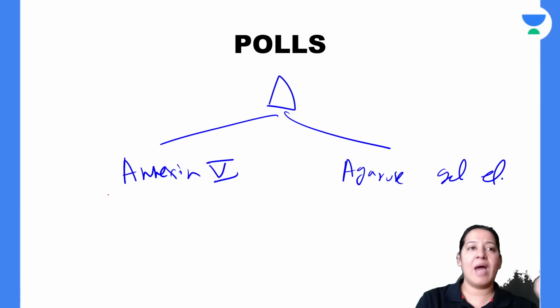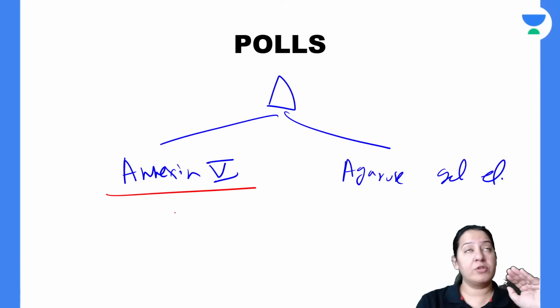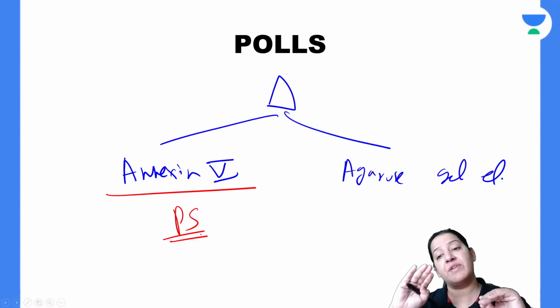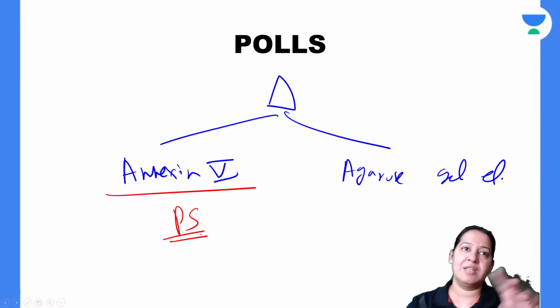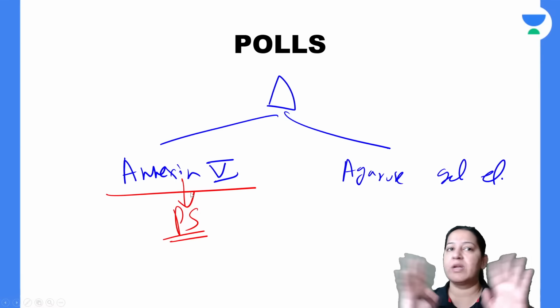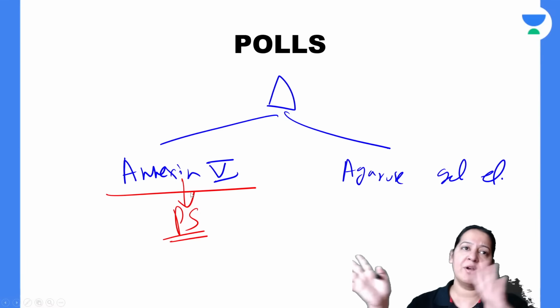What is the summary? Annexin 5 shows its mechanism via phosphatidylserine. Since apoptotic cells have phosphatidylserine on the outer surface, externalization, that's why it gives color, or tagging, only of apoptotic cells, not of normal cells. So we can differentiate apoptotic cells from normal cells.